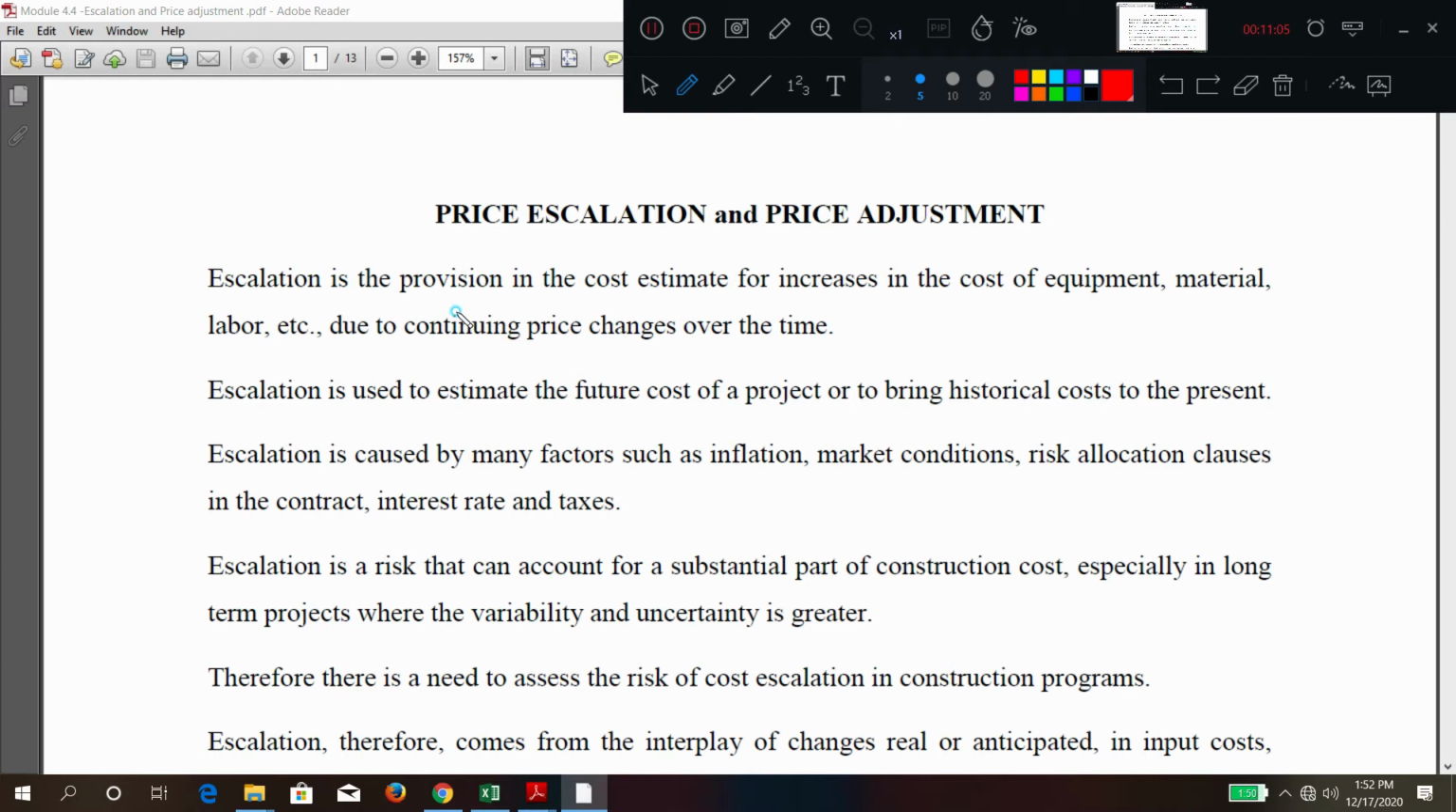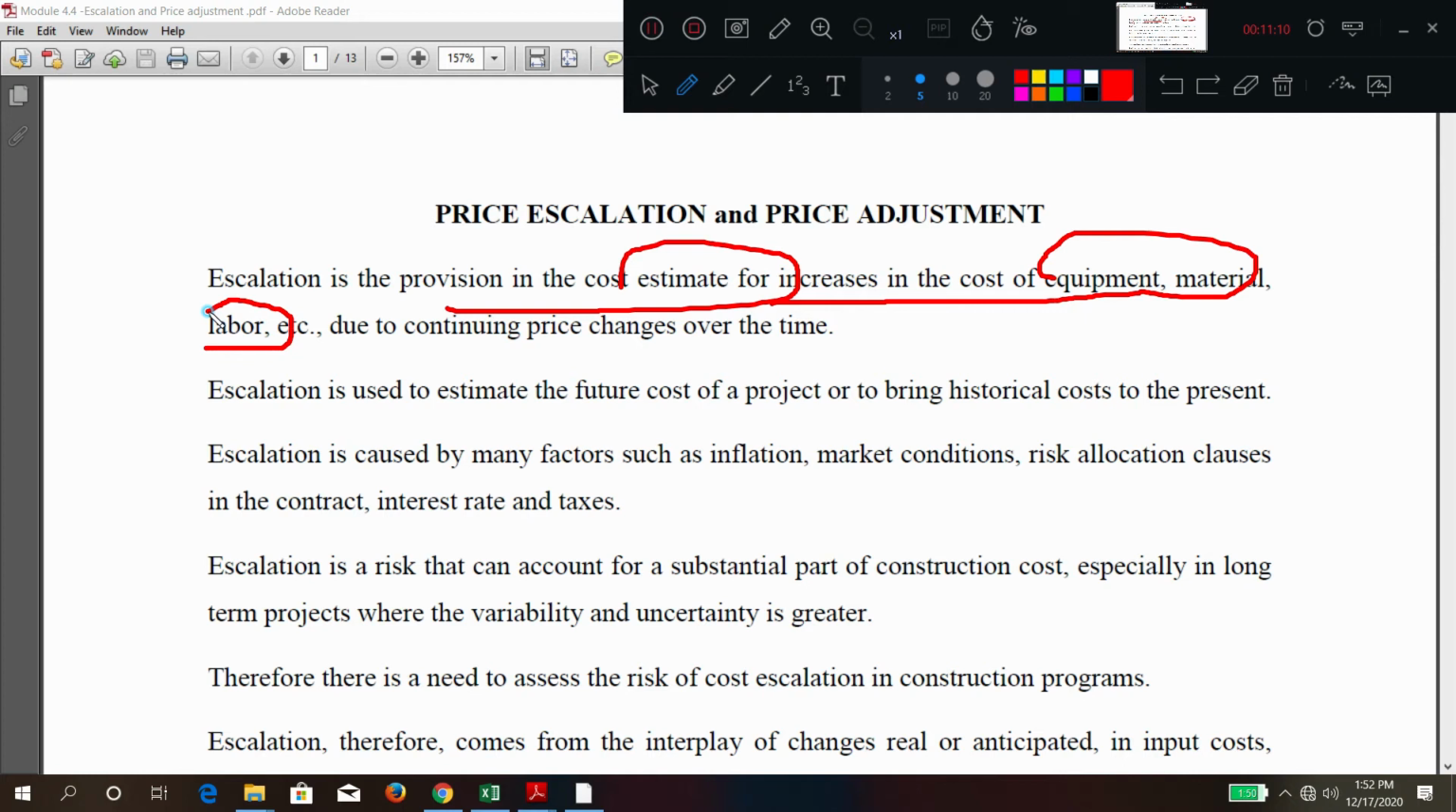It is the provision in the cost estimate for increase in the cost of equipment, material, and labor due to continuing price increase or price changes over time. So today's prices will not be there next year or the third year after the start. So to have a proper profit or a cushion for the contractor's work, some remedy is given. That is called price escalation or price adjustment. This is provided for change in labor and material prices after starting the execution or after the acceptance of tender.